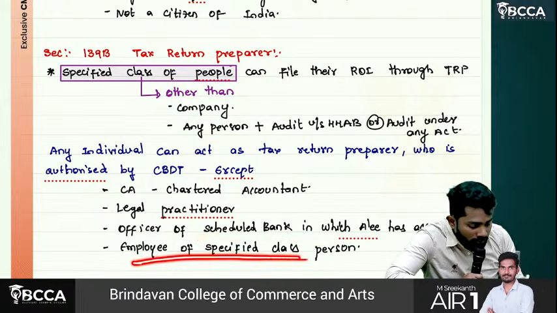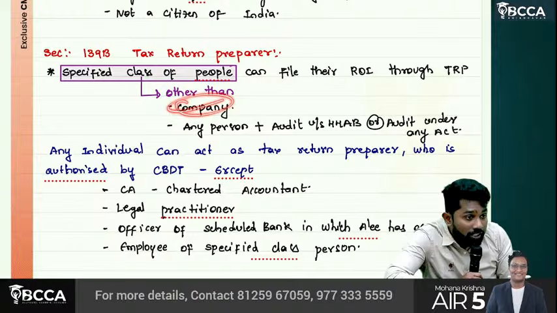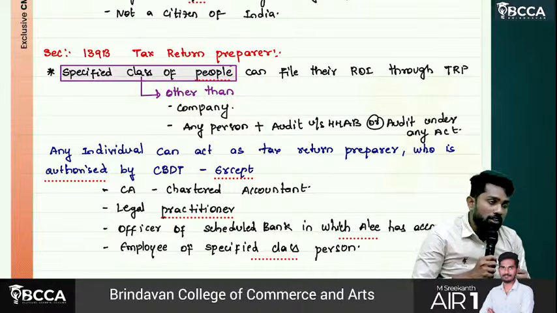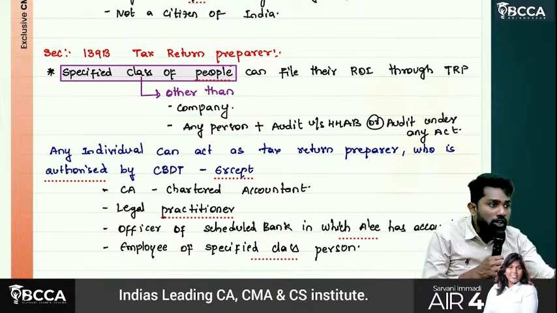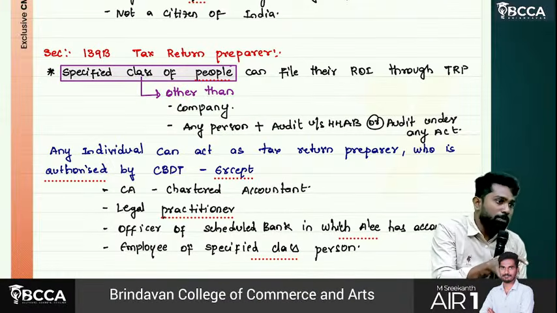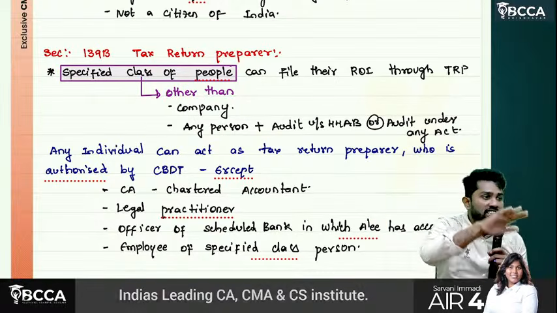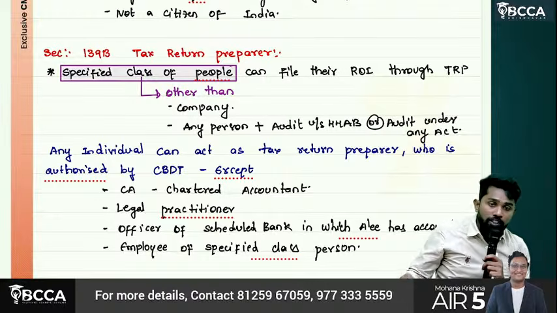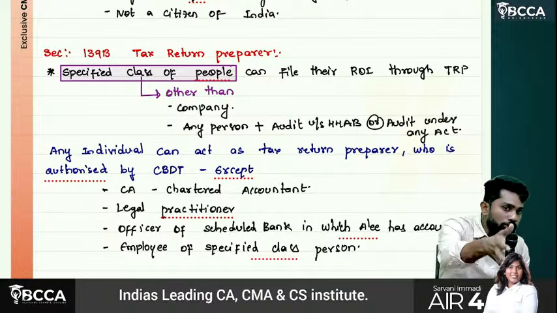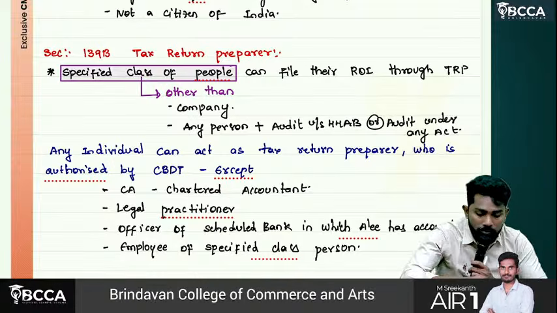Your employee, for specified class persons or for a company, their employee itself cannot act as tax return preparer. Or if it is a firm to which audit is applicable, any employee of that firm cannot act as tax return preparer. So if you are a specified class of person, your employee cannot act as your tax return preparer. In general, your CA cannot act as your tax return preparer. Your legal practitioner cannot act as your tax return preparer. Or an officer of a scheduled bank in which you have a bank account, such officer also cannot act as your tax return preparer.